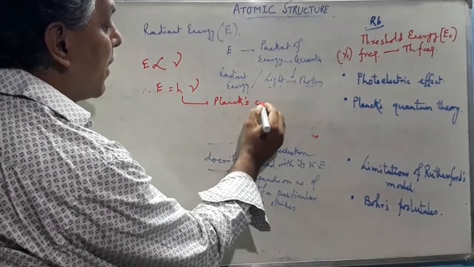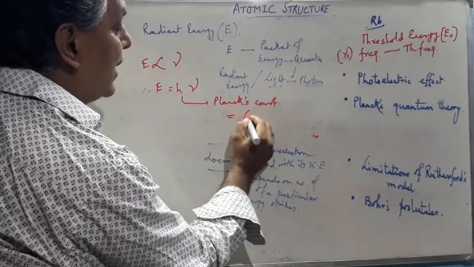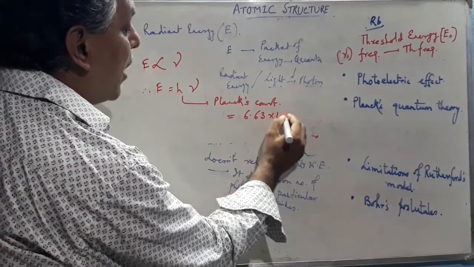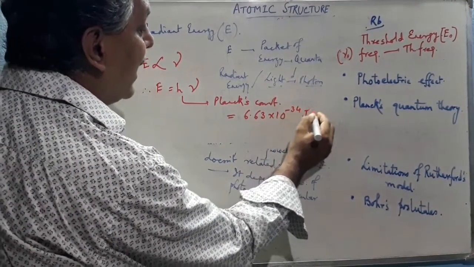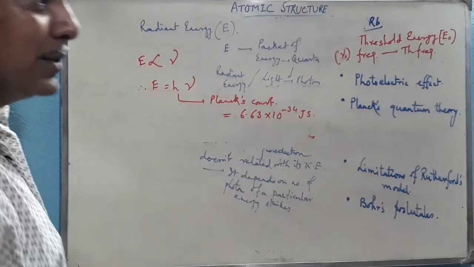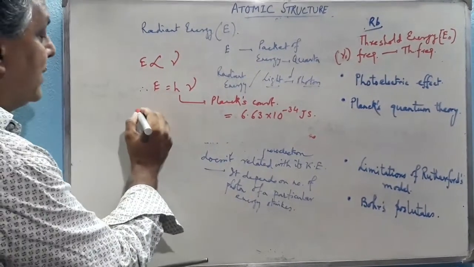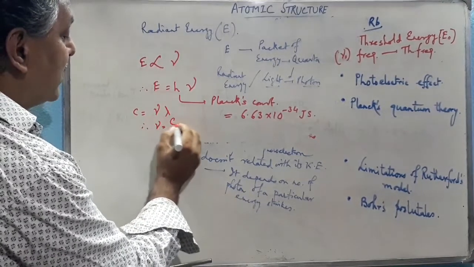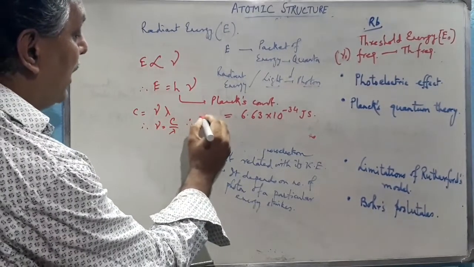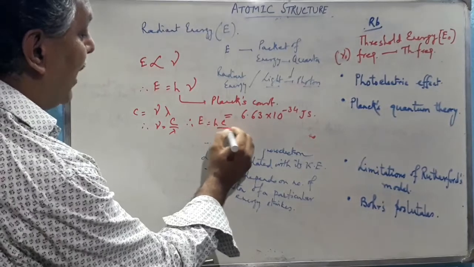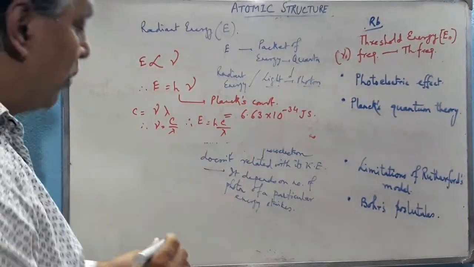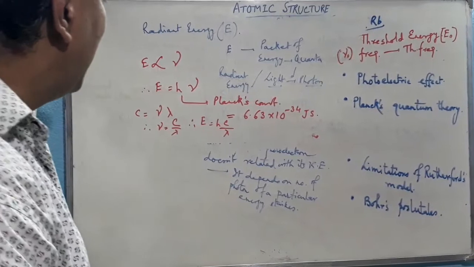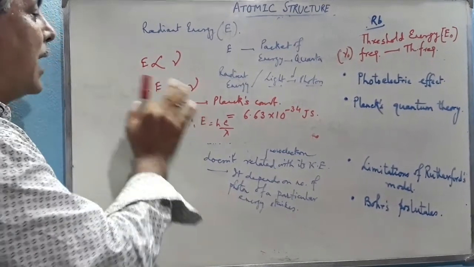The value of this Planck's constant is 6.63 into 10 to the power minus 34 joule second. Now we know that C equal to nu into lambda. Therefore, nu equal to C by lambda. Therefore, E equal to h into C by lambda. So this is the expression.